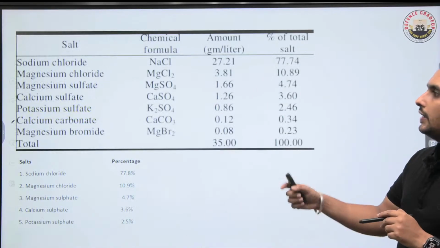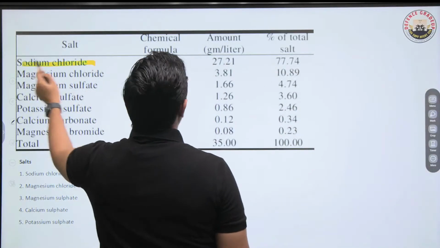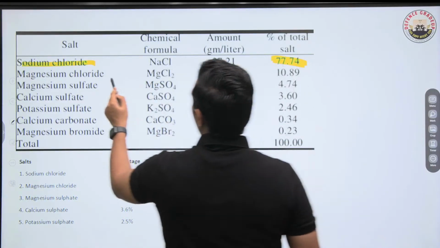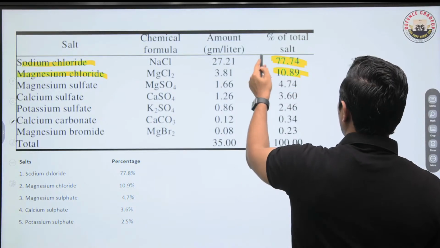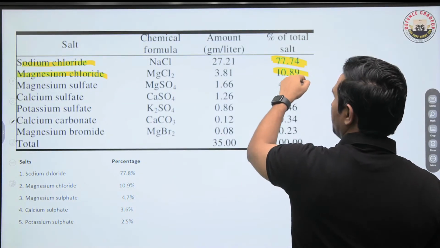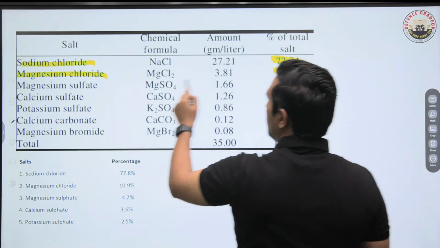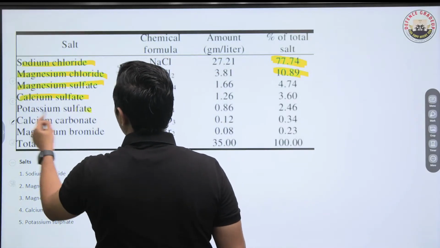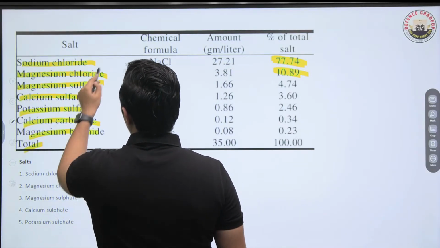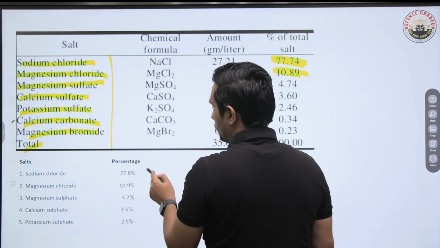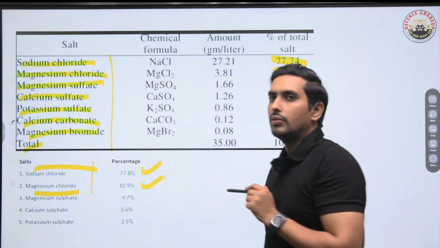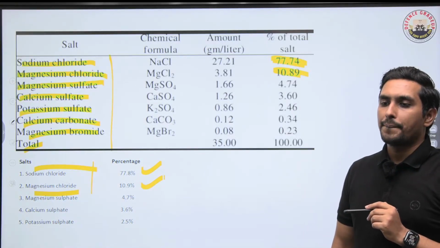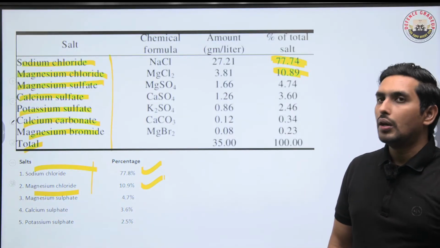If you see that clearly, sodium chloride is around 77% and magnesium chloride is around 10%. So if we join both, it is around 90%. Then we have magnesium sulfate, calcium sulfate, potassium sulfate, carbonate and all. You can have a look at this. Sodium chloride and magnesium chloride are on the top two, as is very clear. It's a question of common sense also.